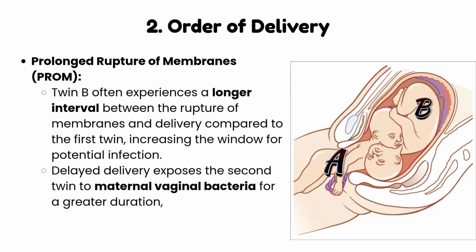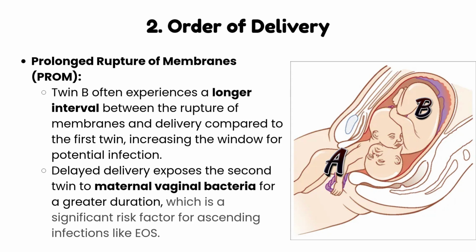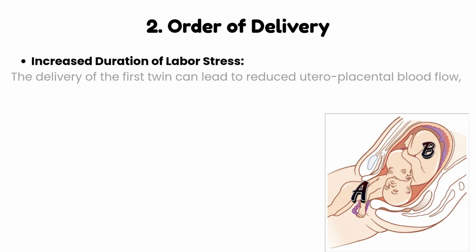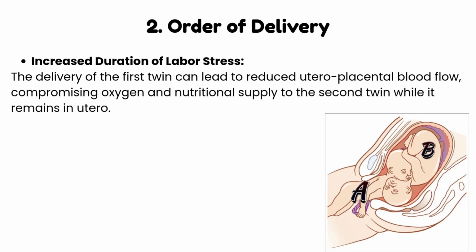Delayed delivery exposes the second twin to maternal vaginal bacteria for a greater duration, which is a significant risk factor for ascending infections like early-onset sepsis. Increased duration of labor stress. The delivery of the first twin can lead to reduced utero-placental blood flow, compromising oxygen and nutritional supply to the second twin while it remains in utero.